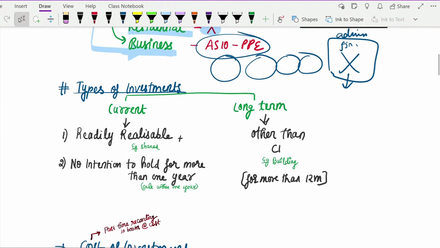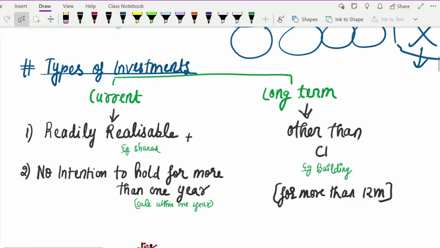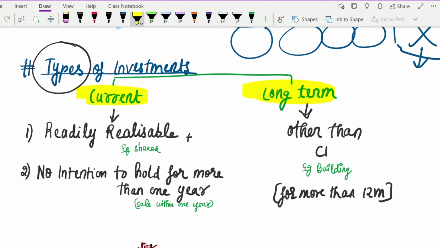Now that we have seen what is covered under the scope of investments, or what investments mean, let's move on to seeing the types of investments. There are two types of investment: one is current investment, and the other is long-term investment. A simple definition that we know for current and long term is that any investment which is held for 12 months or less will come under current investment, and any investment which is held for more than 12 months will come under long-term investment.